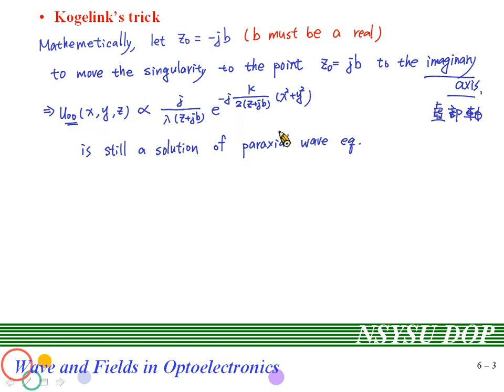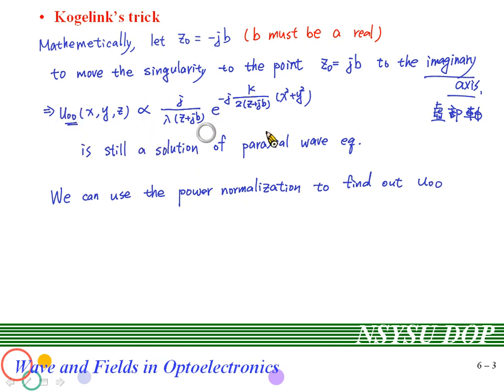We will discuss it later, and by doing that, we have to normalize the power of the solution. We just say the U00 is in proportion to this form, right?